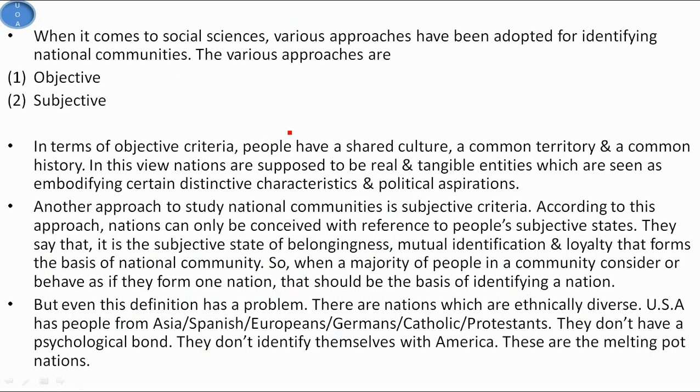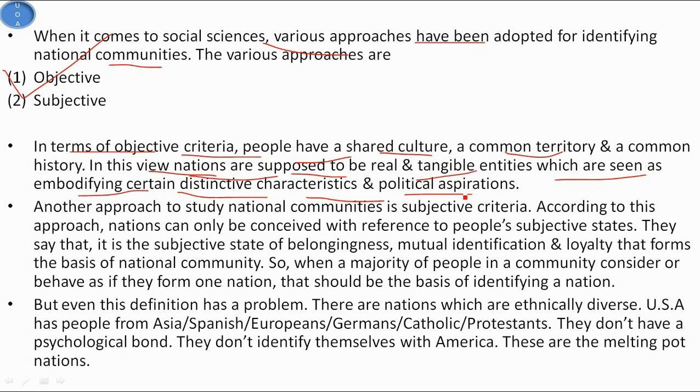When it comes to social sciences, various approaches have been adopted for identifying national communities. The first one is the objective. In terms of objective criteria, people have a shared culture, a common territory and a common history. In this view, nations are supposed to be real and tangible entities which are seen as embodying certain distinctive characteristics and political aspirations. Conceived in this way, nations are perceived as real, which can be identified in objective terms.